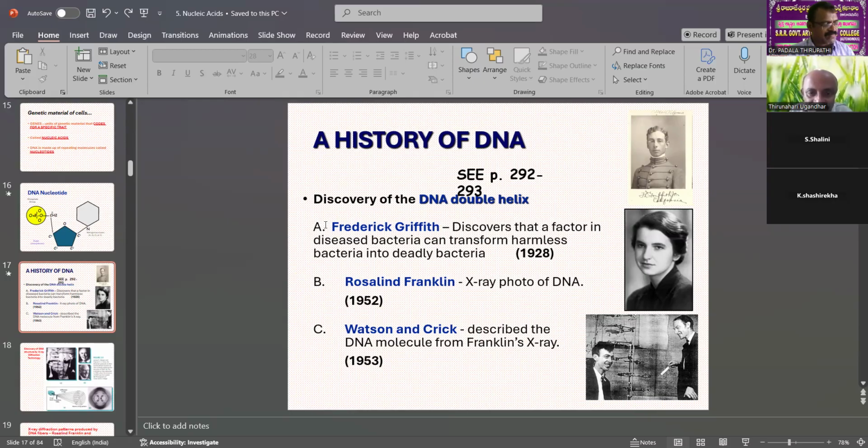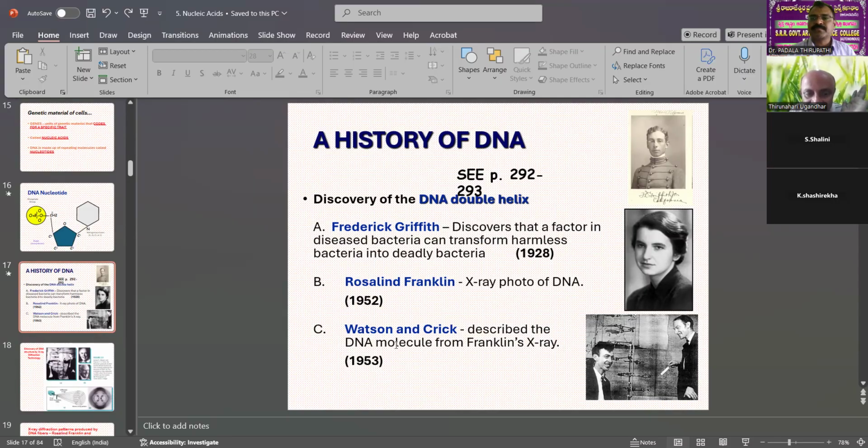Friedrich Griffith discovered that a factor in diseased bacteria can transform harmless bacteria into deadly bacteria. In 1928, this was the first pioneering report before the DNA discovery. The second point: Rosalind Franklin's X-ray photo of DNA in 1952. So the DNA structure was also reported before Watson and Crick.